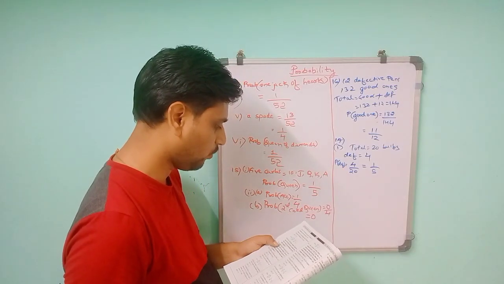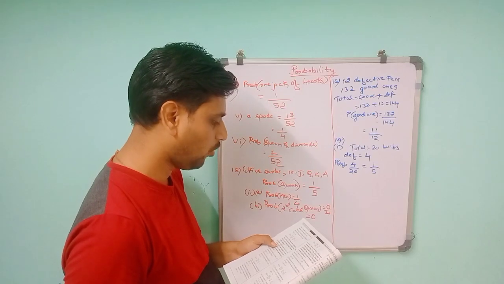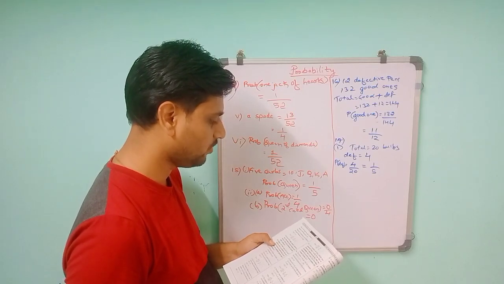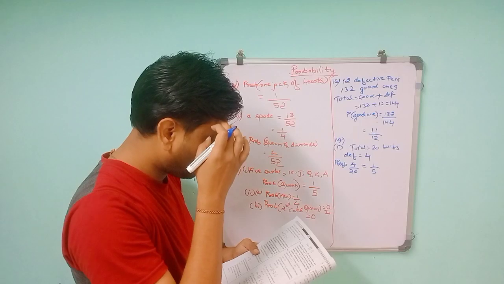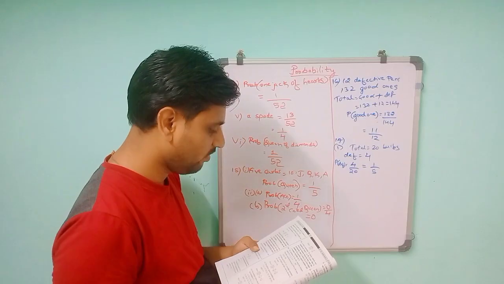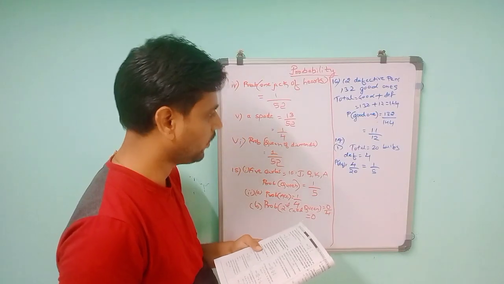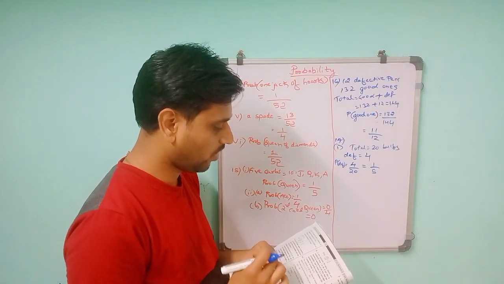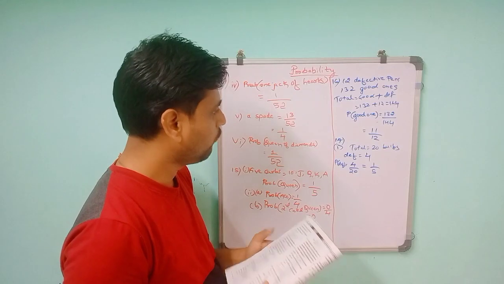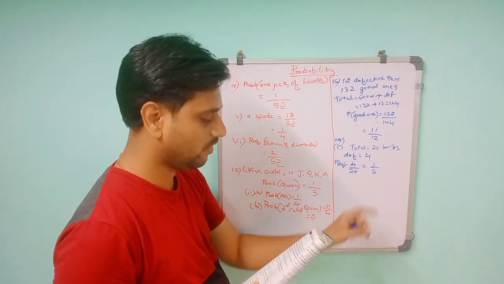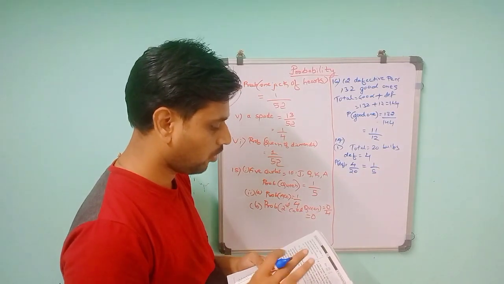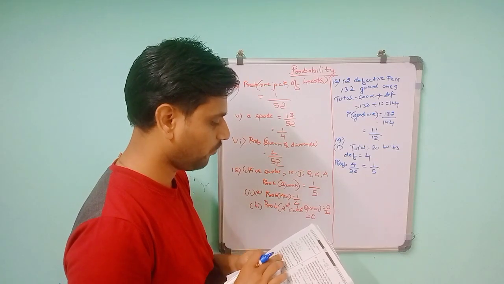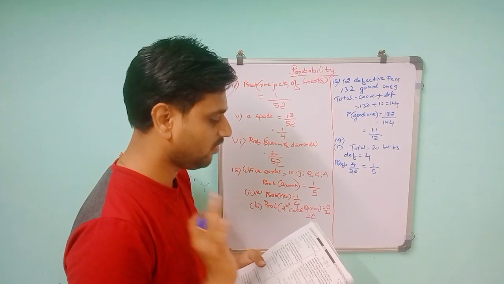Then the second question. Suppose the bulb drawn is not defective and is not replaced. Now one bulb is drawn at random from the rest. What is the probability that this bulb is not defective? Understand the question. They took the first bulb, it may be defective or not, but they told us it is not defective. So not defective means the defective bulbs remain 4 only.